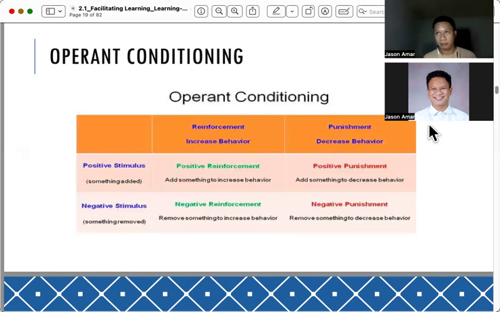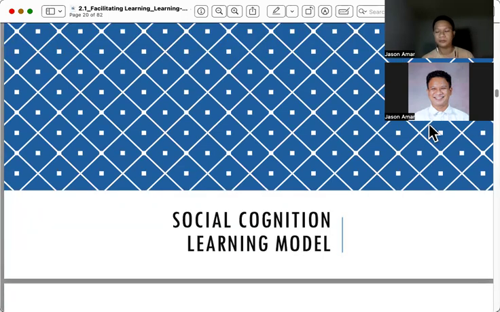Kay the undesirable nga behavior is wala siya nga puli sa balay, kay may extra money pa siya, and so forth. So that is the negative punishment. Okay? So this is all in all the idea of operant conditioning. The next model that we have to talk about is the social cognition learning theory.